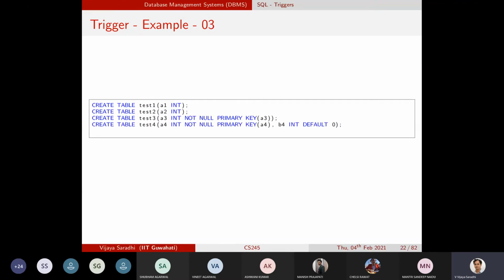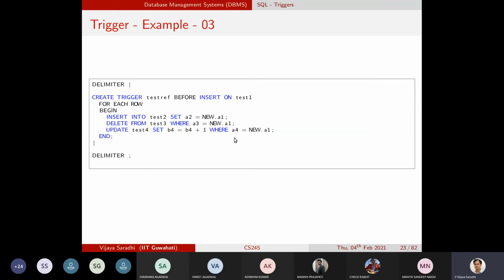So now I'll give you a slightly more involved example. Then you will be able to understand the complete picture of what these triggers are trying to do. Let us say I have 4 tables, table 1, table 2, table 3, table 4. Table 1 has 1 column, so does table 2. Table 3 has 2 columns. Table 4 has 2 columns, and table 4 has a default constraint as well. We'll see what it means.